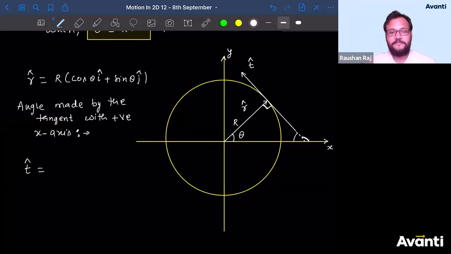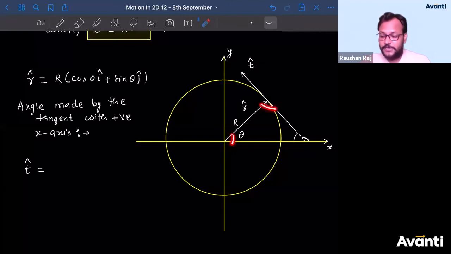How do you get 45? Where have you come from? Who are you? How do you even think about giving that 45-degree answer? If this is theta, this is 90, how do you suggest this will be 45 degrees?